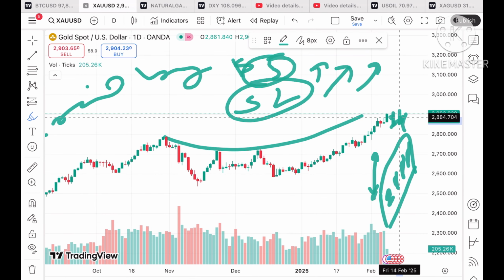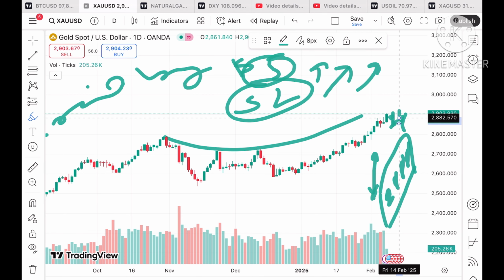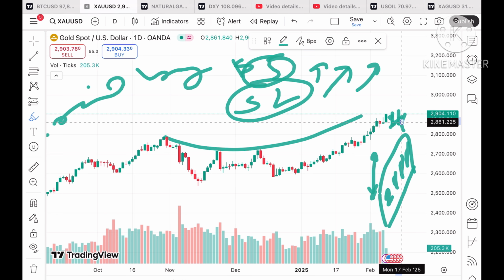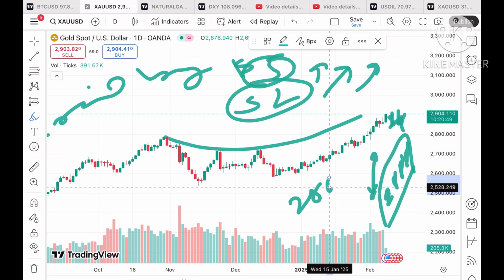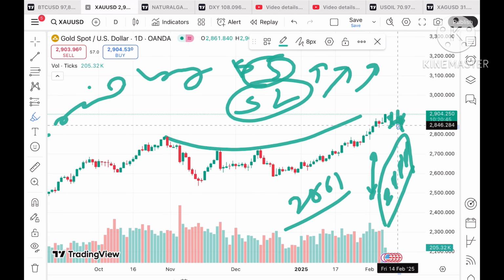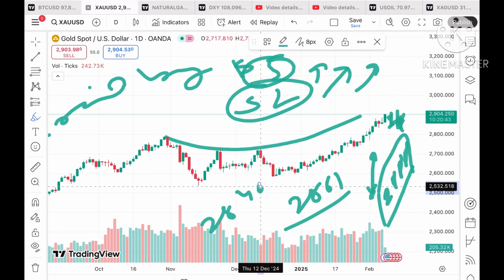But if it starts falling below this particular level, it will go towards $28.82 to a level of around 28.871. And once it starts falling below this level, it will move below a level of 28.61, and from there below a level of around 28.46 and then a further fall.